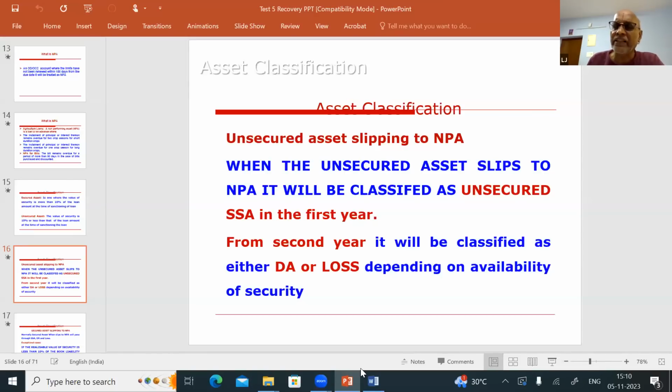Next year, whether it will go to DA1 or loss asset depends upon the availability of the security. If there is no security, it will straight away go to loss asset. It will not go to doubtful. For example, Canara Budget, Canara Pension, these types of clean personal advances. If there is some security in those accounts, then those accounts will be classified as DA1. Okay, sir. Unsecured advance, when it slips to NPA, where it will go, I told you.